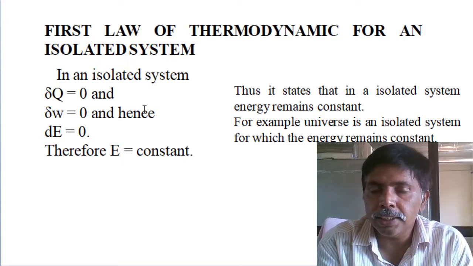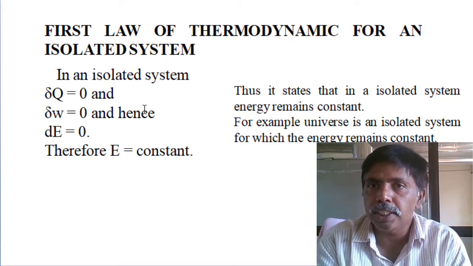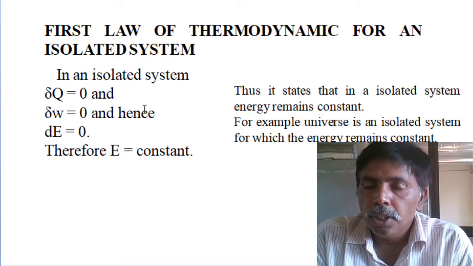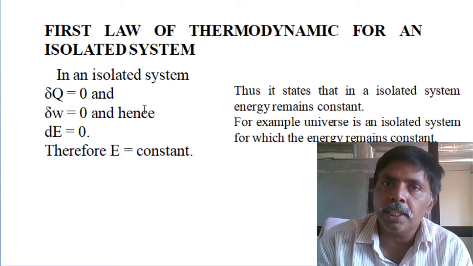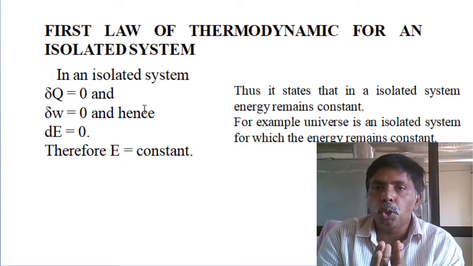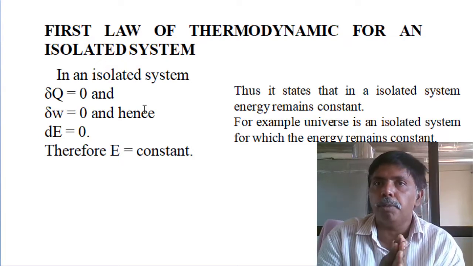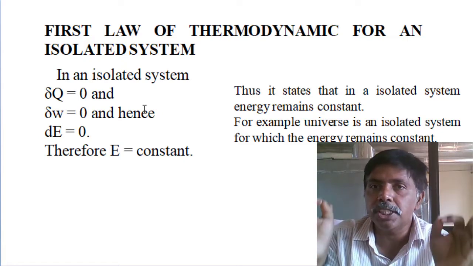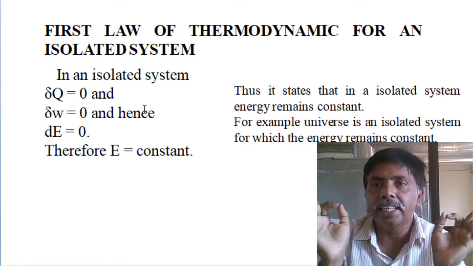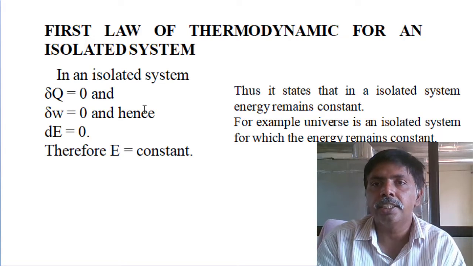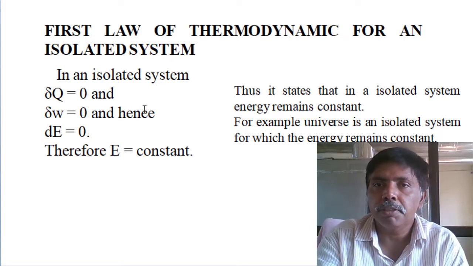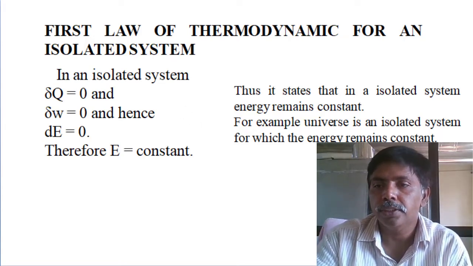Then heat supply minus work done equals change in energy, so change in energy is 0. If change in energy is 0, energy is constant. The first law of thermodynamics for an isolated system: the energy of the system is constant.